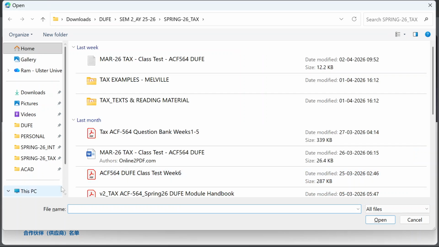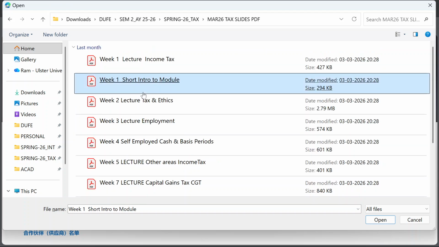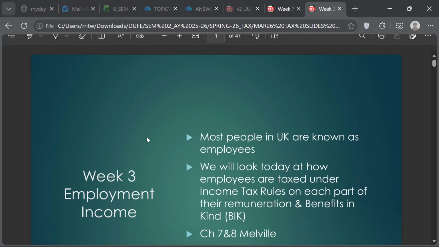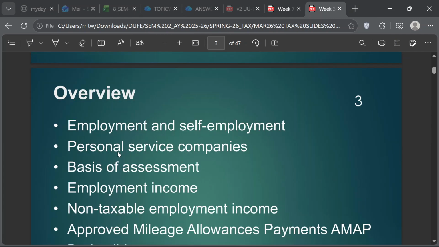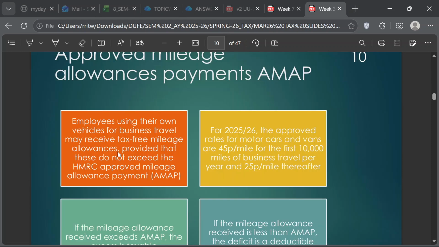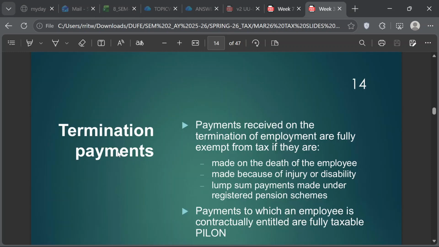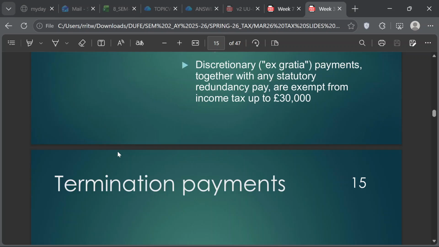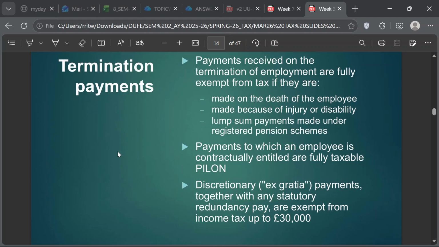So let's look at topic 3. Marks slides topic 3. Here somewhere there is statutory redundancy pay. We have to figure that out. Yeah, termination. Here. Slide 14.